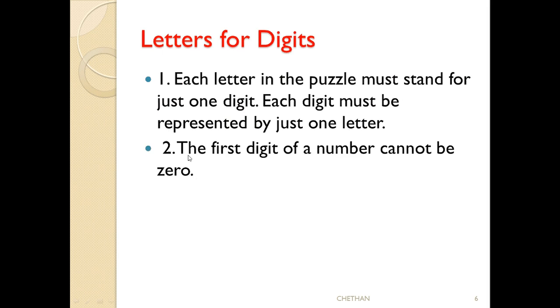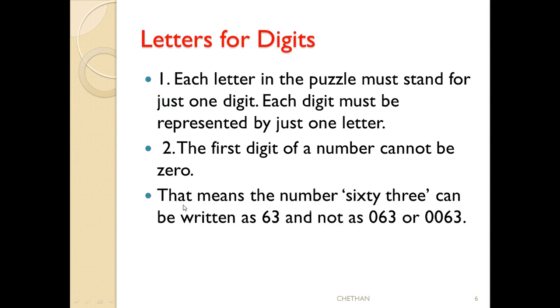The second condition is the first digit of a number cannot be 0. See the example here. The number 63 can be written as 63, but we can't write 063.